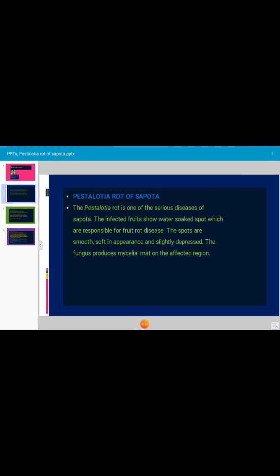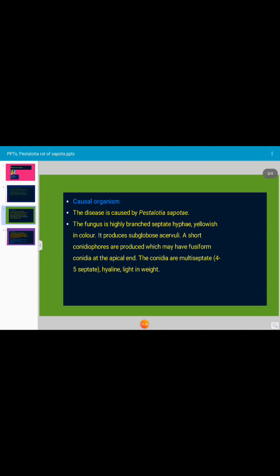In severe cases of disease development, the entire fruit surface shows black pinhead-like pycnidia. The fruits get infected on the tree, but later rotting becomes severe during the storage period. The rotted fruit turns dark brown in color. The pulp becomes watery. Such fruits are unfit for consumption.